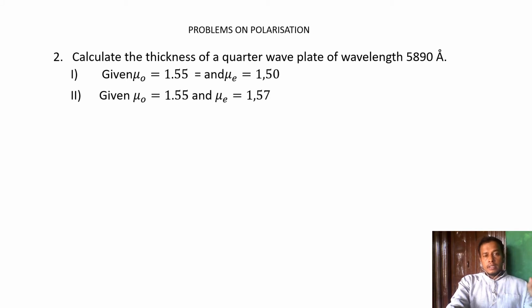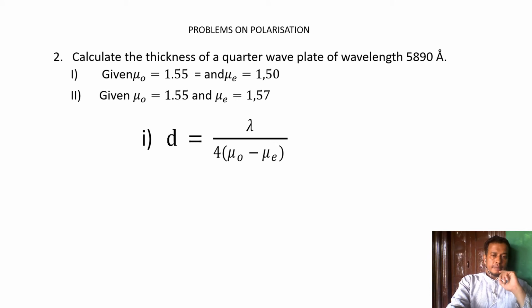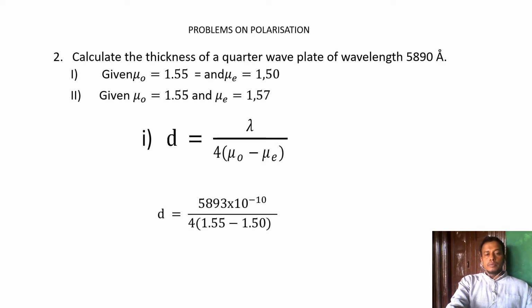So the thickness can be calculated by the formula lambda by 4 into mu o minus mu e, since mu o is more than mu e in the first problem. That is lambda is 5893 into 10 to the power of minus 10, divided by 4 into 1.55 minus 1.50, and this value gives the thickness as 2.945 into 10 to the power of minus 4.